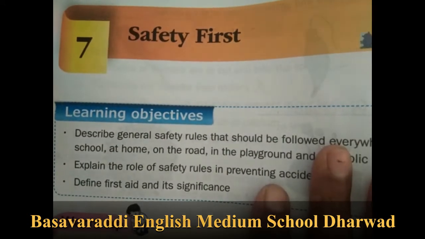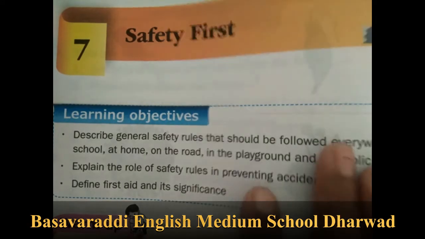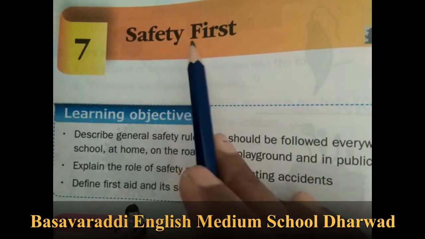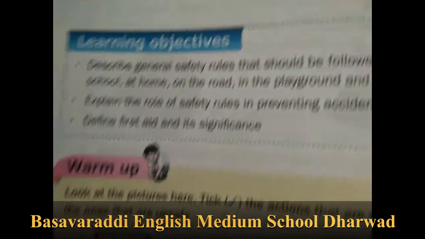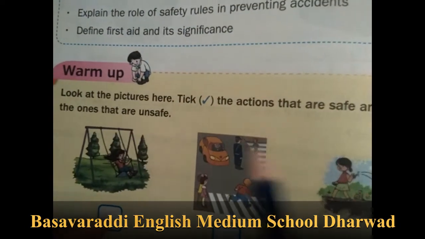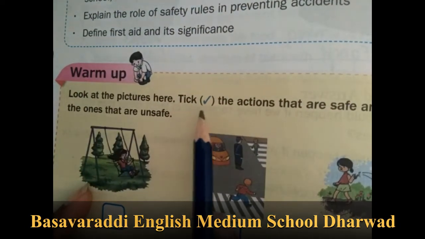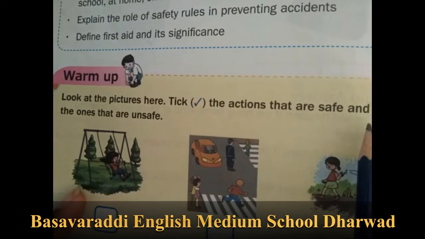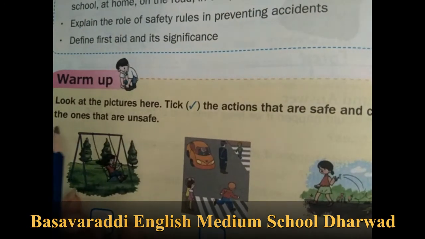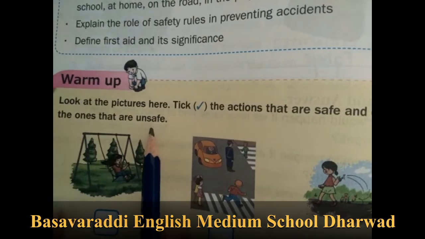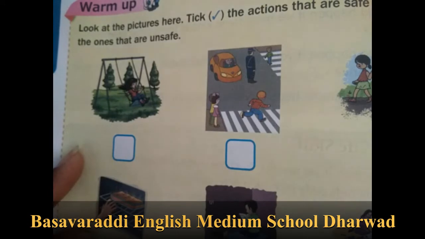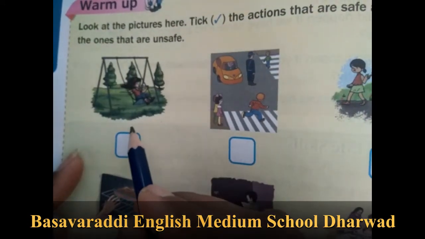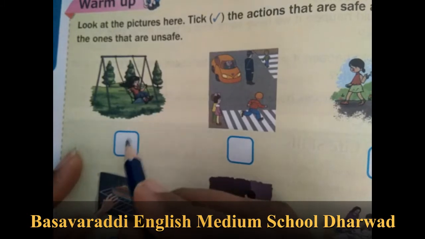Next, the 7th lesson. The name of the lesson is Safety First. First, we will do the warm-up activity. Let's read the question. Look at the pictures here. Tick correct the actions that are safe and cross wrong the ones that are unsafe. Let's look at the pictures carefully, children. The first one, the girl plays on the swing. Yes, this action is safe.